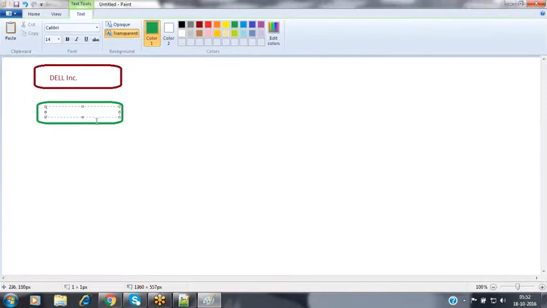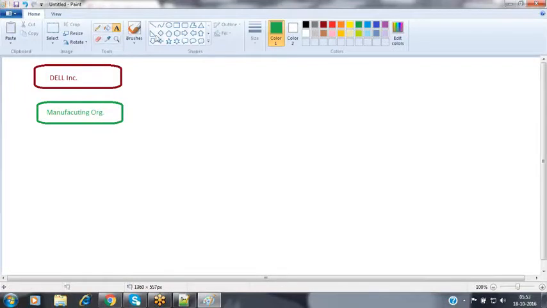Some organizations purely offer products, some purely offer services, and some offer a combination of both. The Dell organization is a manufacturing organization. So what are they manufacturing? They're manufacturing various hardware products.